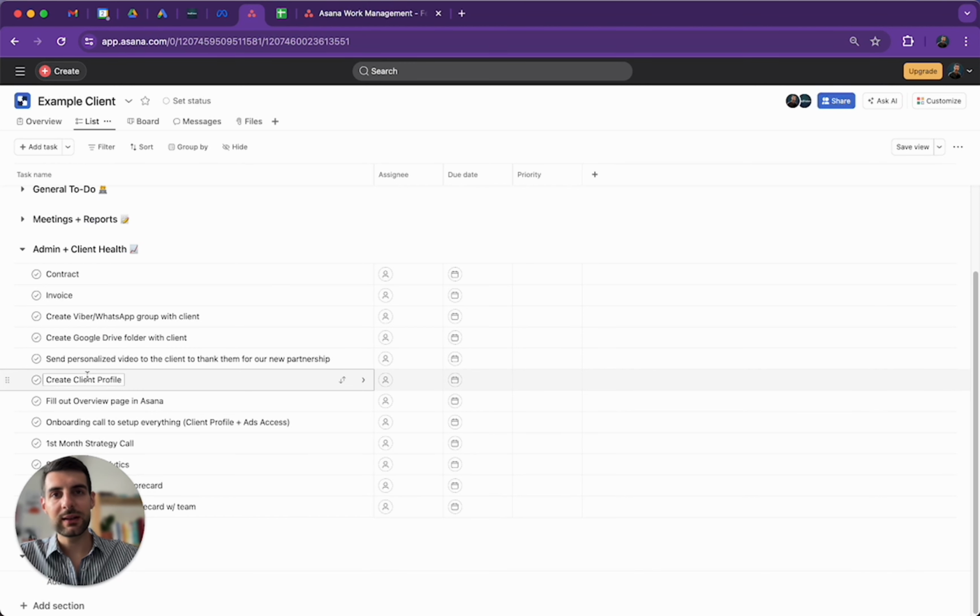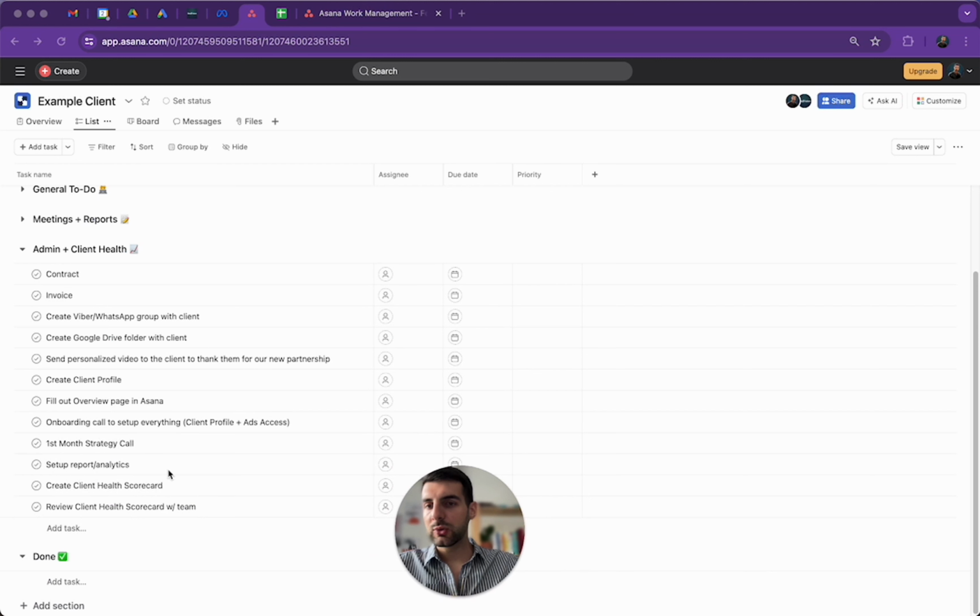Then we also create a client profile. This is an internal document that contains all the information about the client, or the most important information about the client. And that is done because the moment we onboard a new team member, we want them to be able to go to the client profile, check all the information, and then get a better picture of the client as soon as possible. Then we also fill out the overview page. I'm going to show it to you in a bit. This is the overview page here in Asana. Then we set up an onboarding call to set up everything.